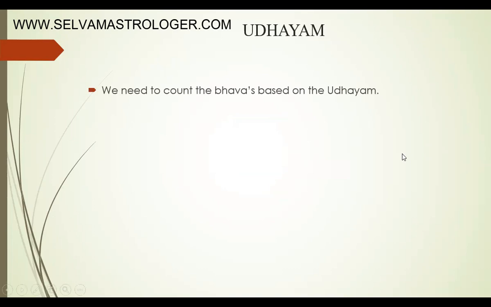In Jamakol Prasannam, Udayam is the Lagna. It is the Lagna of the Prasannam. So in the birth chart, we consider Lagna as the first Bhava. Similarly, we need to count from the Udayam in the Jamakol Prasannam. Udayam we need to consider as the first Bhava.